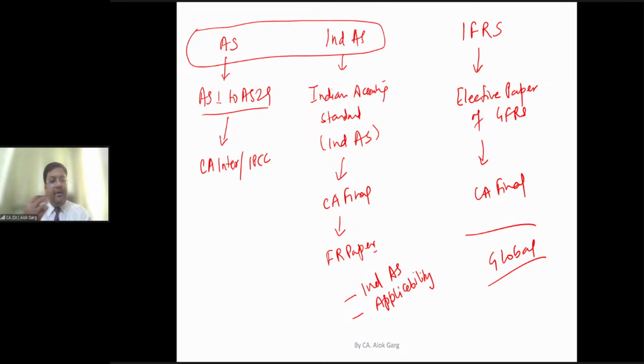We understand about Ind AS, then we will understand about applicability, then we will understand about the format of financial statement as well. So we will be talking about Schedule 3, format of financial statement, right? Is it clear? And Ind AS has been derived from IFRS, right? So we will be talking about International Financial Reporting Standard as well. I hope the context is set for everyone, right?